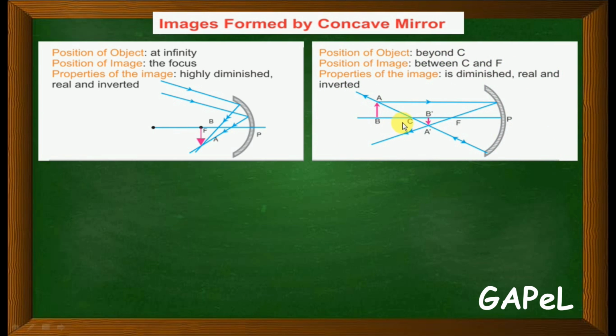when you keep your object beyond C. Beyond C म्हटल्यार खंय, C is what? C is nothing but the center of curvature. So center of curvature च्या फाटल्यान समज तू ऑब्जेक्ट दवरता. So this is what is an object, A, B. A is the head, B is the tail. Okay, this is what is an object.